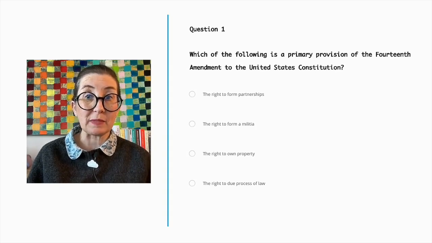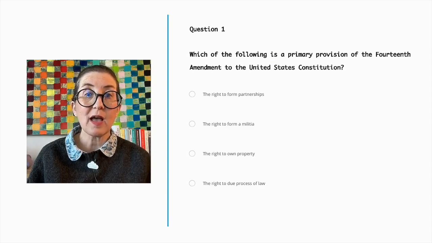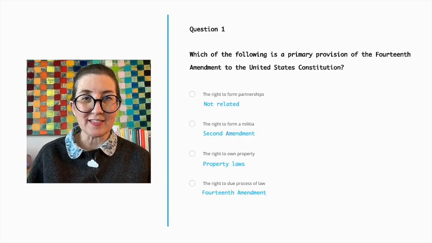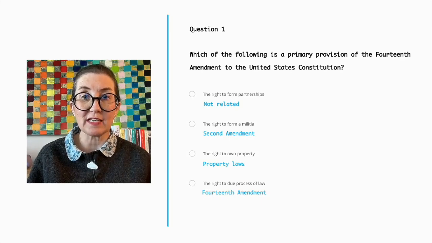The right to form a militia is covered under the Second Amendment. The right to own property is generally protected under various property laws, but it is not a primary provision of the 14th Amendment. The correct answer is the right to due process of law, which is a primary provision of the 14th Amendment, ensuring that no state shall deprive any person of life, liberty, or property without due process of law.